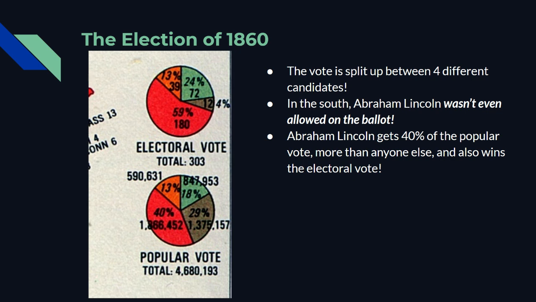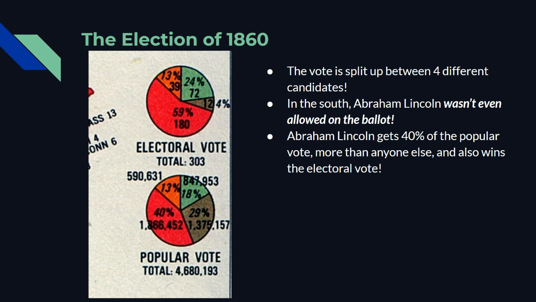Even though Abraham Lincoln and his party, the Republican Party at the time, promised not to ban slavery in the South. They wanted to do away with slavery in the territories out west, but they promised specifically that they would not ban slavery. Despite this, in the South, 10 states don't even let him on the ballot because they think we want to eliminate any chance, or as many chances as they could, that this guy could win.